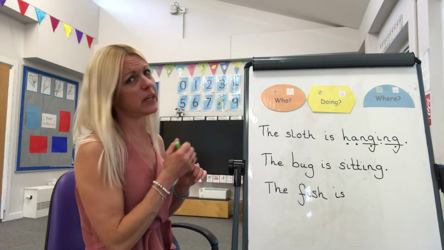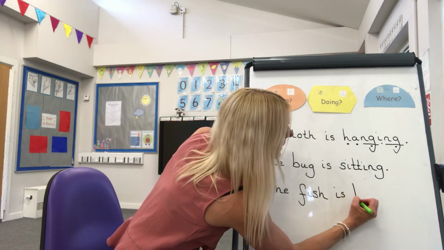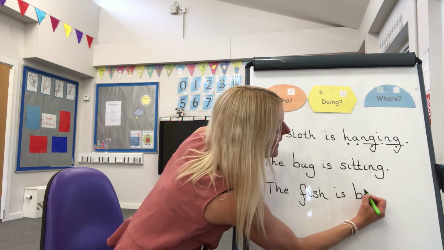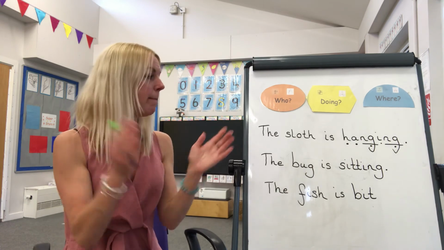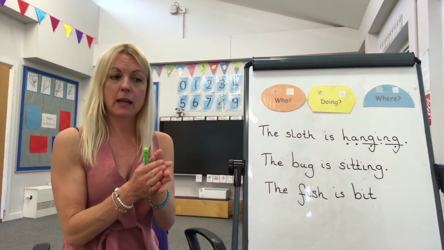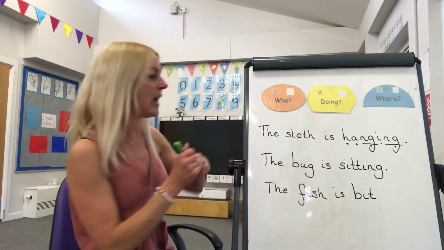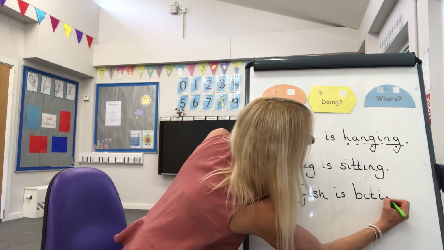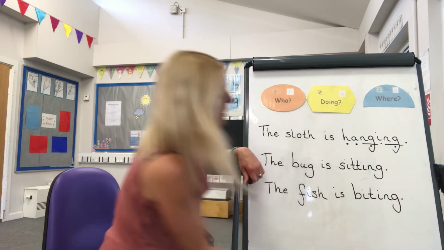Now this is quite a tricky one. You'll just have to use your phonics. It doesn't have to be perfect, but bite is b. We actually just use it I. Bite. And then, so we've got bite, ing, bite, ing. So we've got our bite, we need our ing again. I, ng, g. And our full stop on the end.